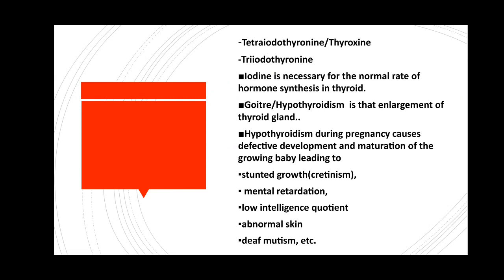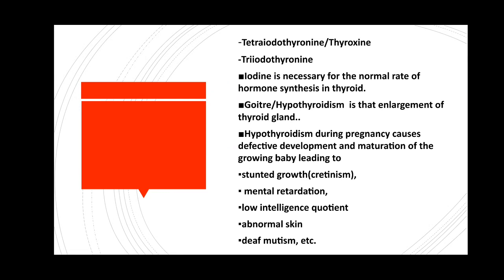Iodine is necessary for the normal rate of hormone synthesis in the thyroid.